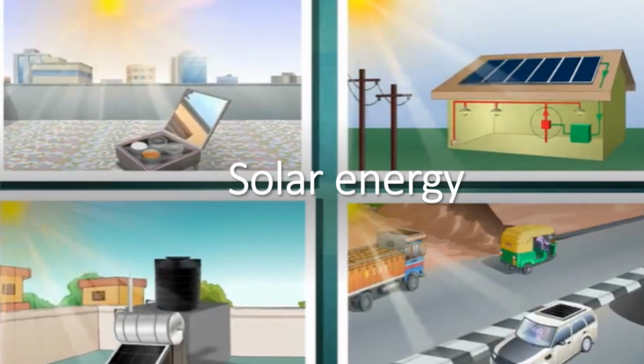Next is solar energy. We all know what the sun gives us. Yes, the sun gives us heat and light. Now the power generated through solar energy depends upon the intensity and duration of sunlight. Most of the sun's heat and light falls in the torrid zone on Earth. We have learned about three different zones on Earth: torrid, temperate and frigid. The sun's heat and light is there in high percentage in the torrid zone.